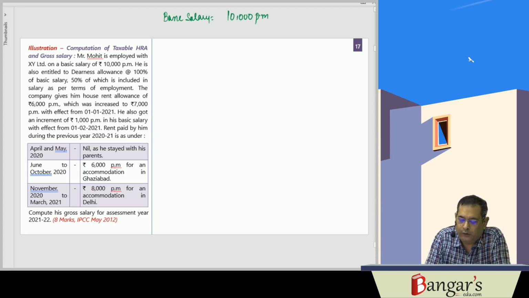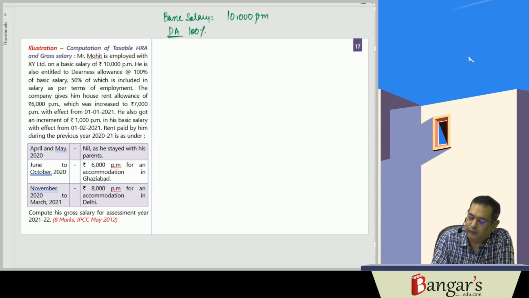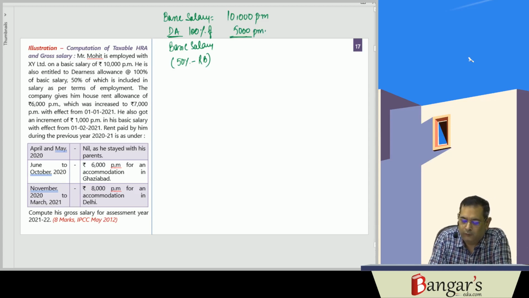And he is also entitled to DA. DA is 100% of basic salary. 50% forms part of retirement benefits. That is 5,000 rupees per month. Here it forms the part of retirement benefits.